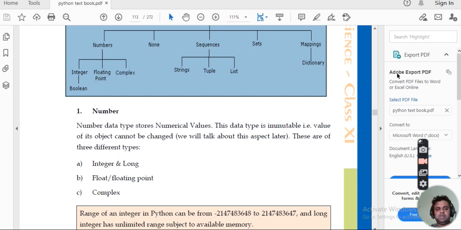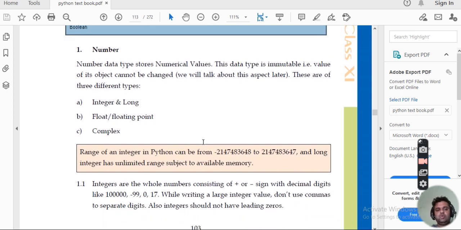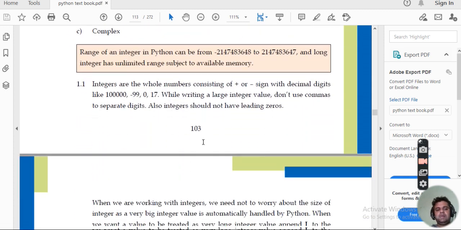So firstly, we'll be taking up the number data type. What is there with the number data type? This stores numerical values, and this is immutable. What do you mean by immutable? That the value of the object cannot be changed. Clear? We will be taking up this in the coming lectures. So at this point, keep in mind that this is immutable, that is, the value of the object cannot change. Now the number can be integer and long, float, or it can be complex also.